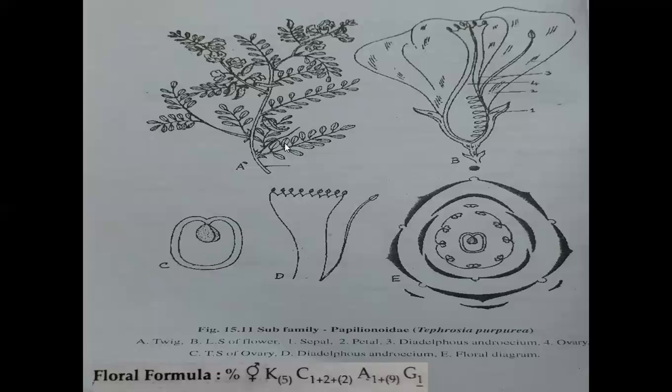The leaflets are in opposite or alternate manner, and in odd number. So this type of leaf is also called an imparipinnately compound leaf. The leaflet shows dorsiventral lesions.